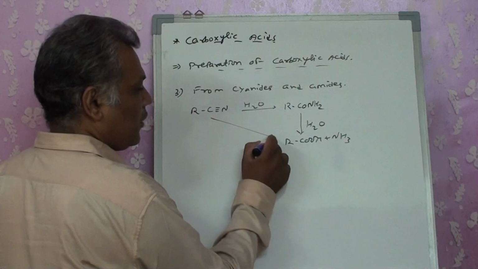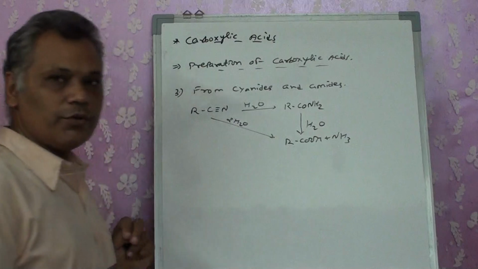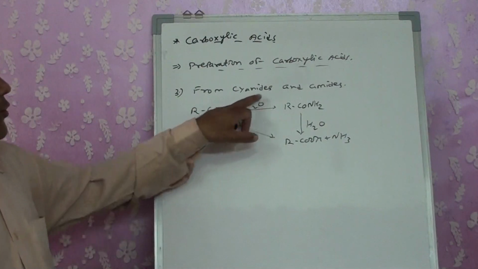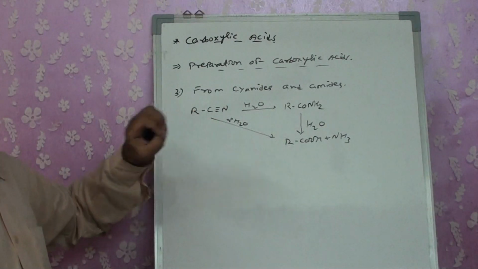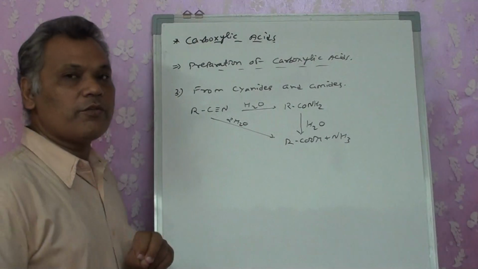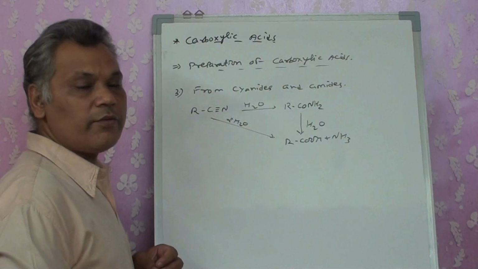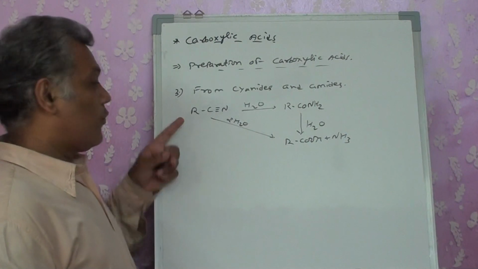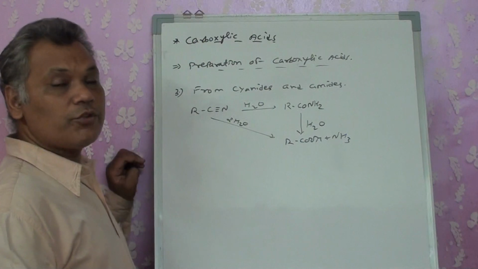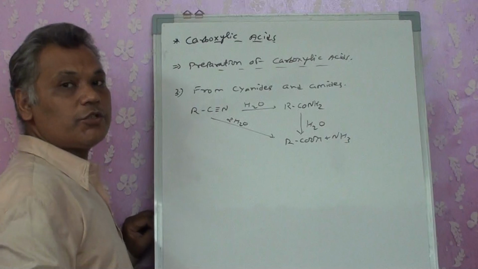In short, if this molecule is directly reacted with 2 molecules of H2O, right? So in this reaction you have to remember that for the complete reaction, what is being asked, or what is the number of water molecules given for the reaction of the cyanide. Accordingly, we should get the product. If only H2O is written, RCONH2.